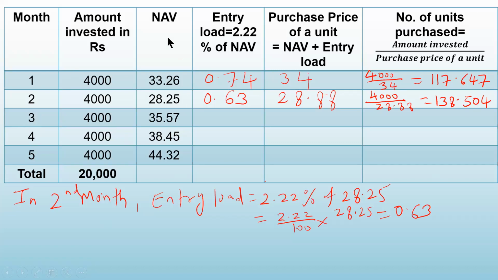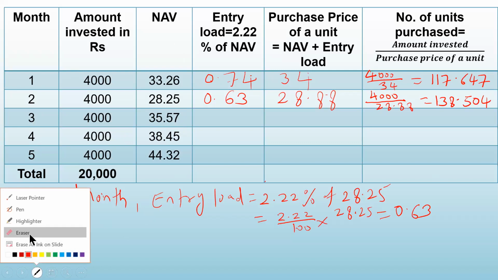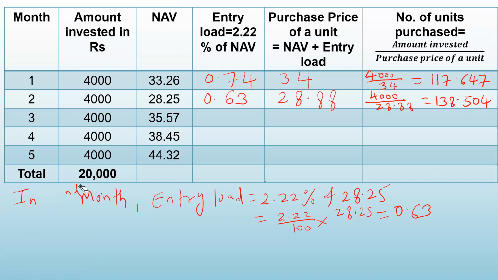Let us calculate for the third month. In the third month, what was the NAV? 35.57. To find out the entry load in the third month, I'll do the calculation here itself. So in third month, entry load is 2.22% of NAV.